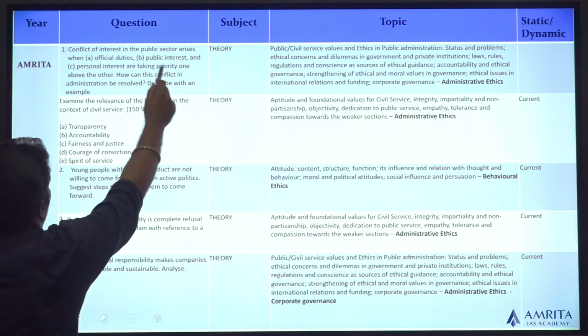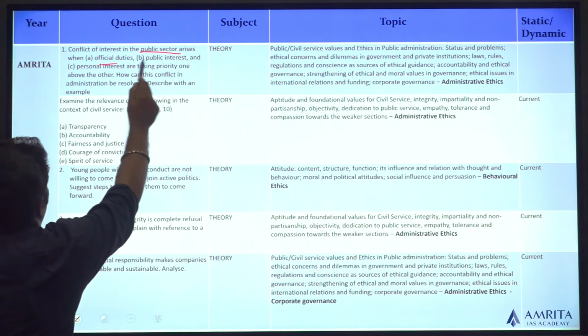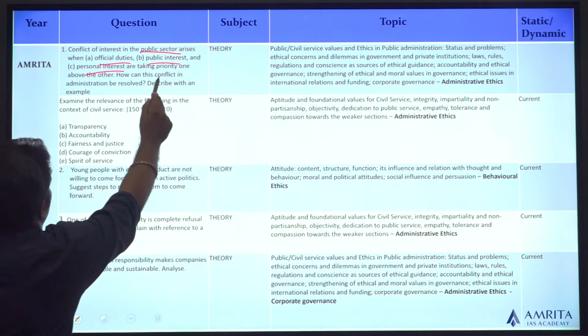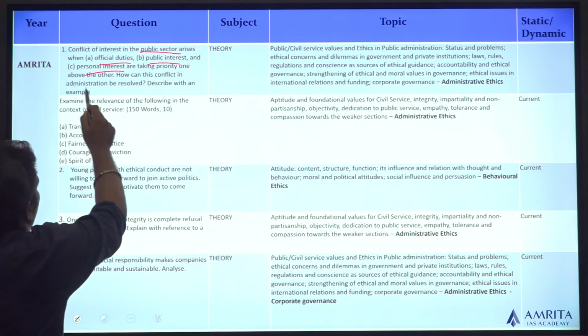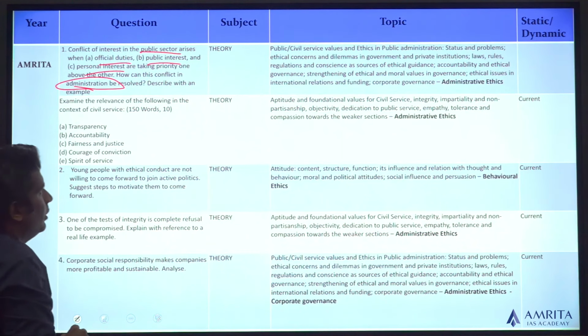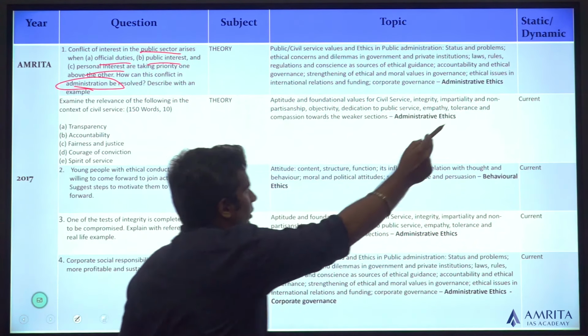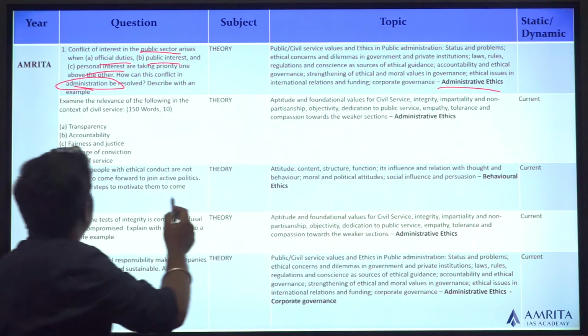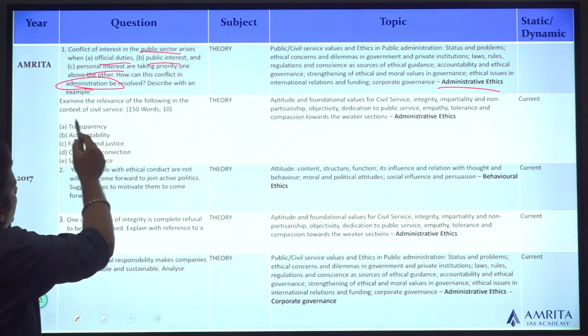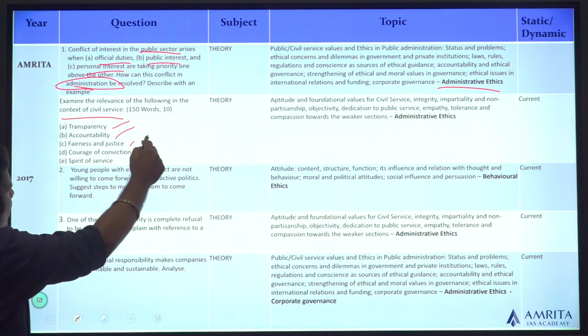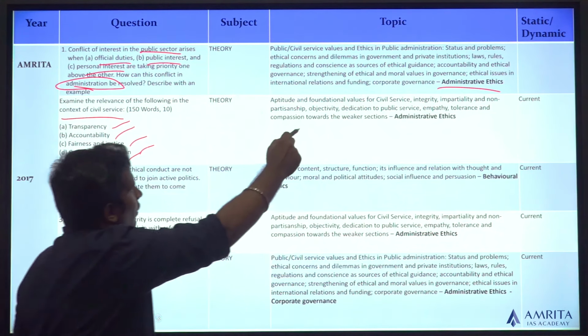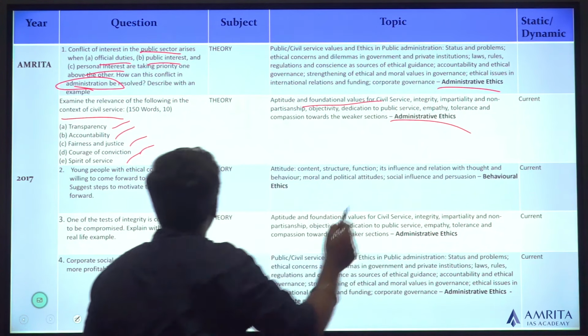Conflict of interest in the public sector. When official duties, public interest and personal interest conflict, how can this conflict in administration be resolved? It talks about administration, so automatically it is administrative ethics. Second question, examine the relevance of the following in the context of civil service: transparency, accountability, fairness, courage of conviction, spirit of service, foundational values, administrative ethics.